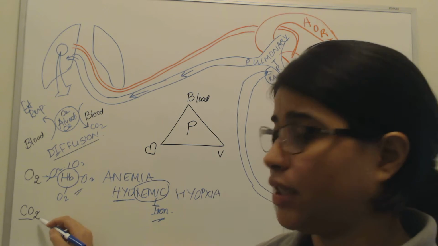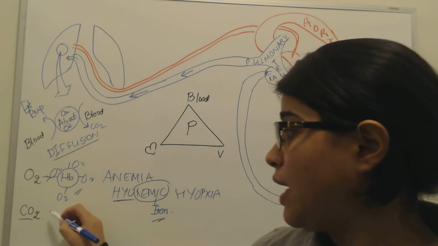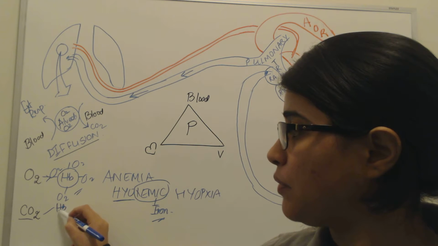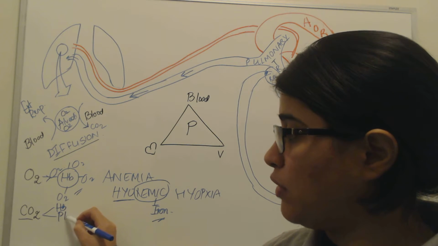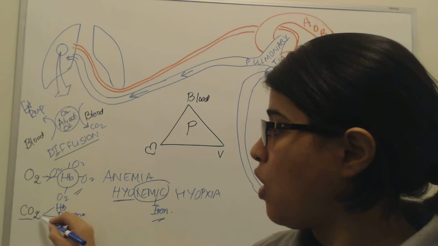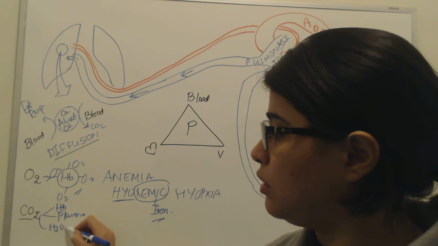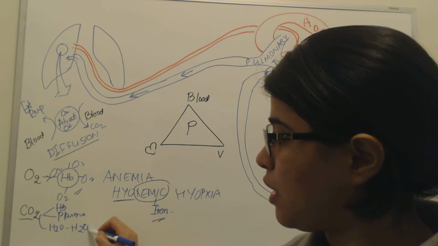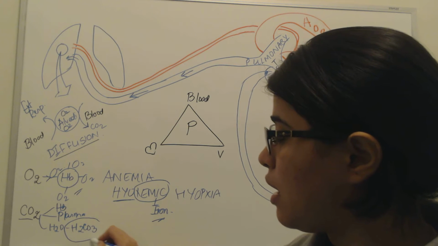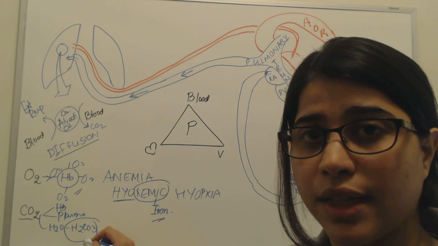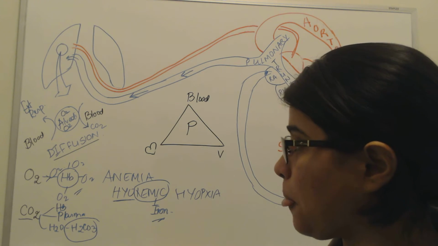Carbon dioxide, on the other hand, can be transported in 3 forms. It's either attached to hemoglobin, it's dissolved in the plasma, or it combines with water to form bicarb. And this bicarb, if accumulated in the cells, can cause cellular death.